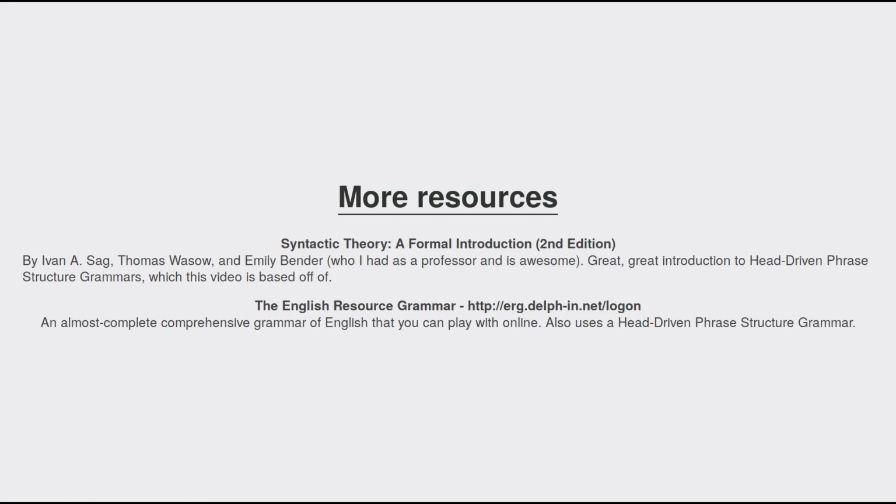You can actually go to this website and put in sentences and see the tree output from them and see how it's going together. And this is an incredibly complete grammar. It's been put together by many people over the course of over a decade, including my former professor, Emily Bender, who also worked on the textbook that I recommended.